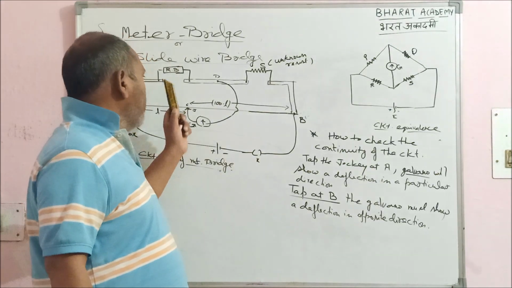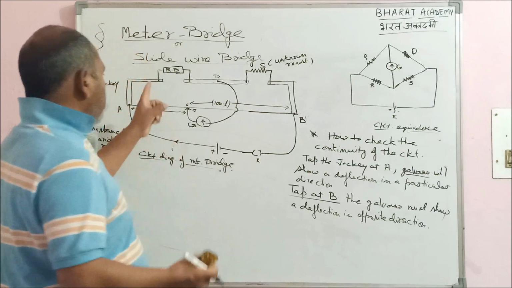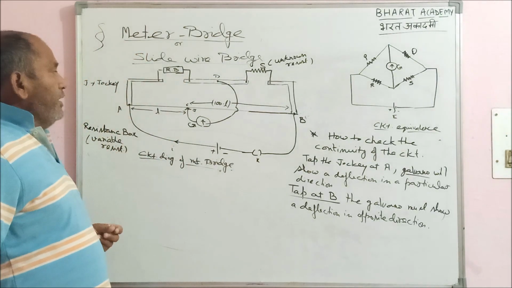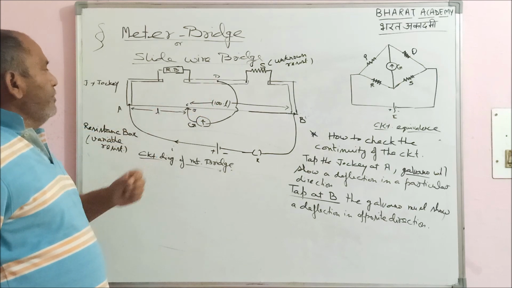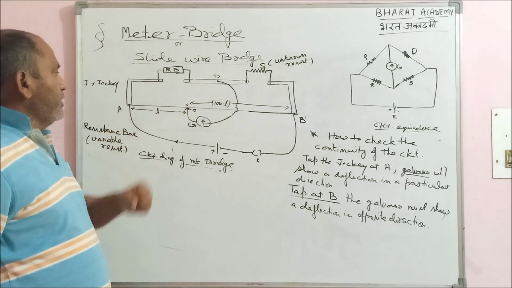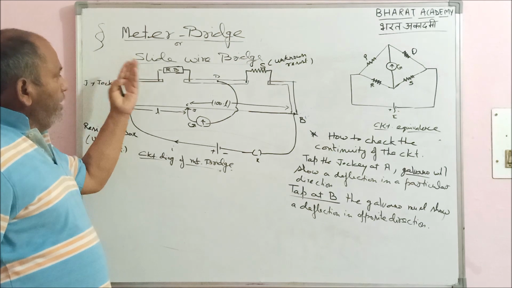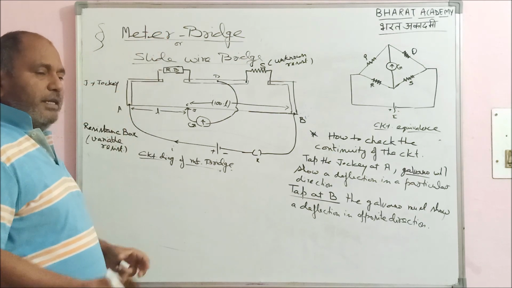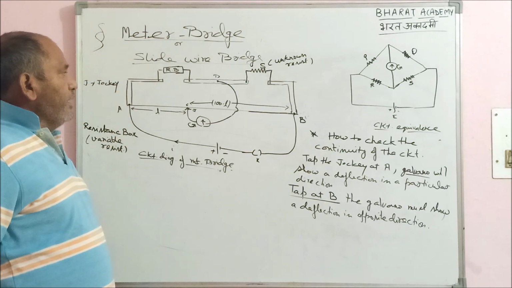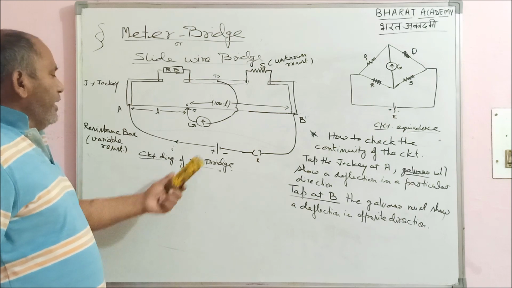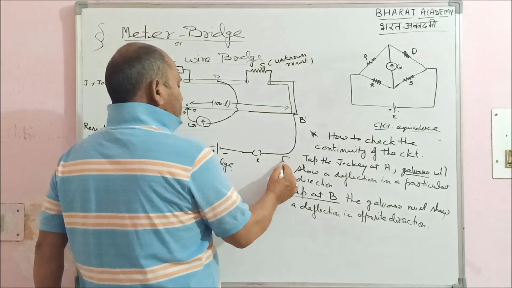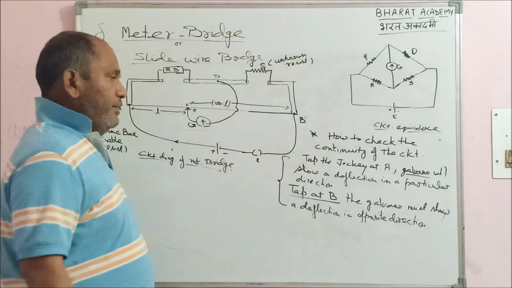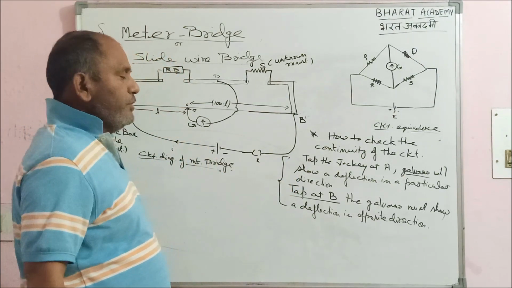So do check the circuit properly, whether the connections are proper or not. If any rusting is there, whether this D point is proper or not. Most of the time it is a bit disturbing one, this D1, right? RB, all knobs are connected properly, S like this, a battery, right? Once you check this one, if it is there, then it means continuity is there.